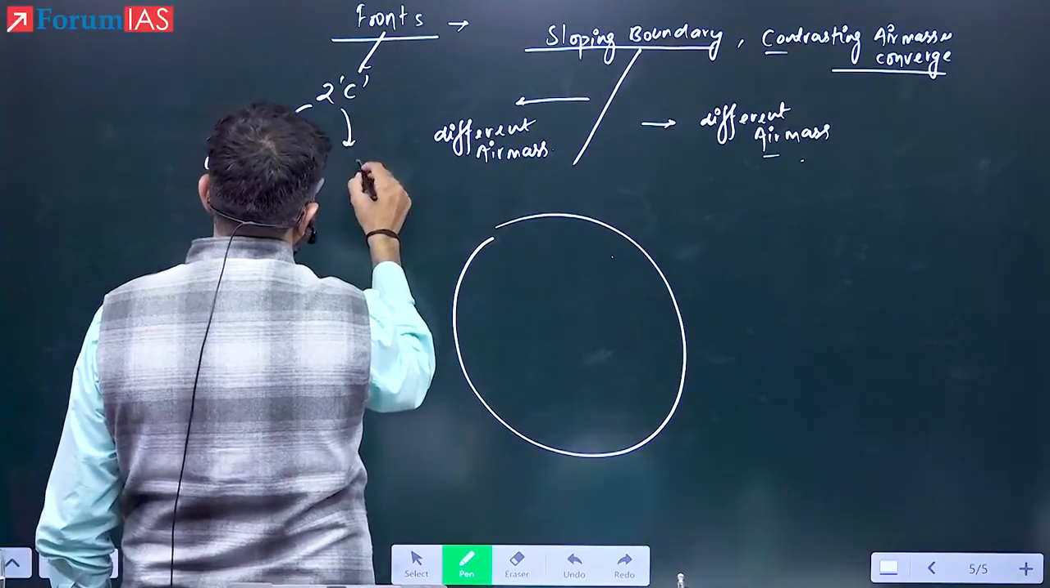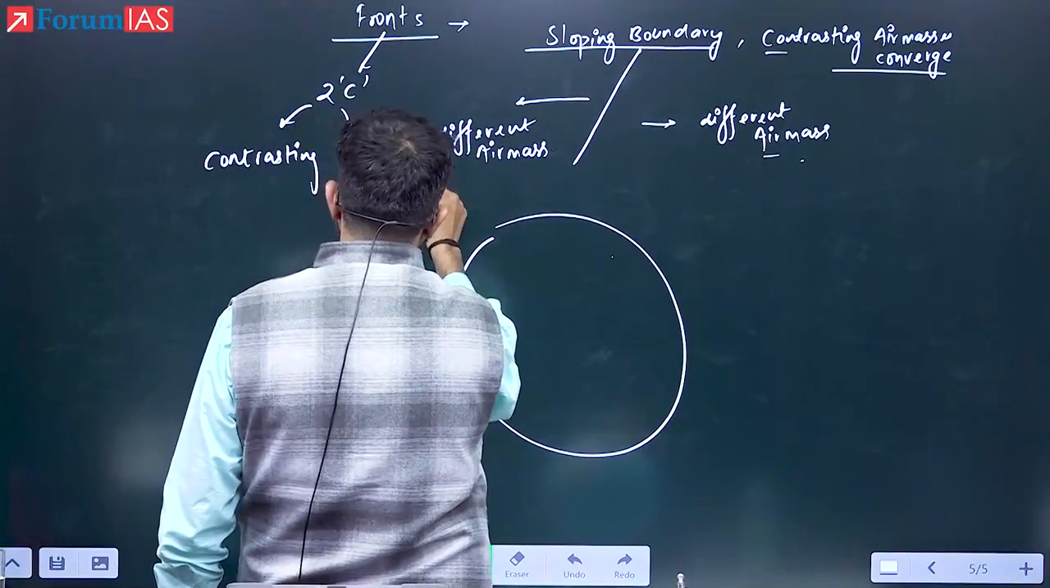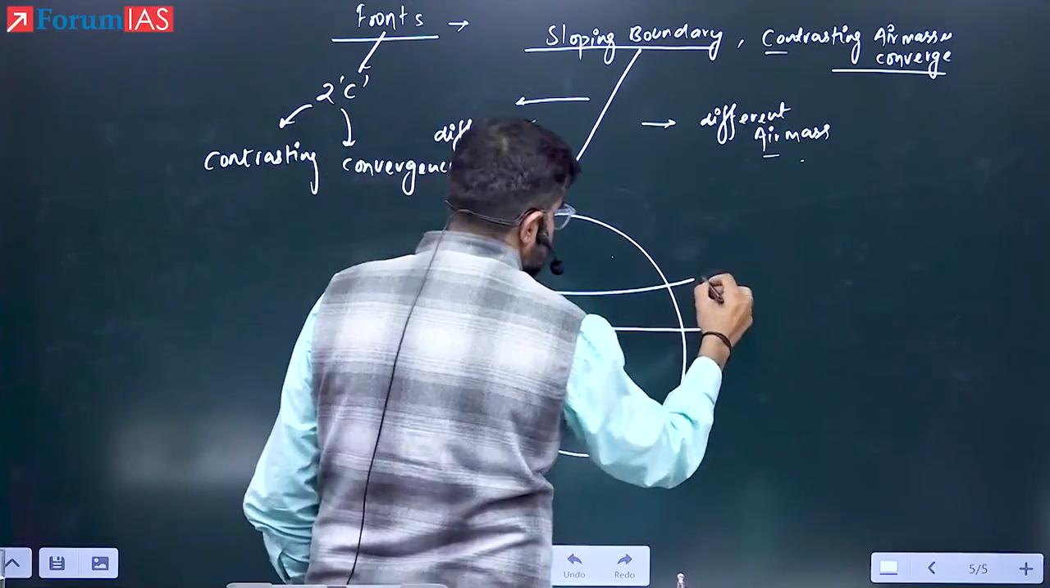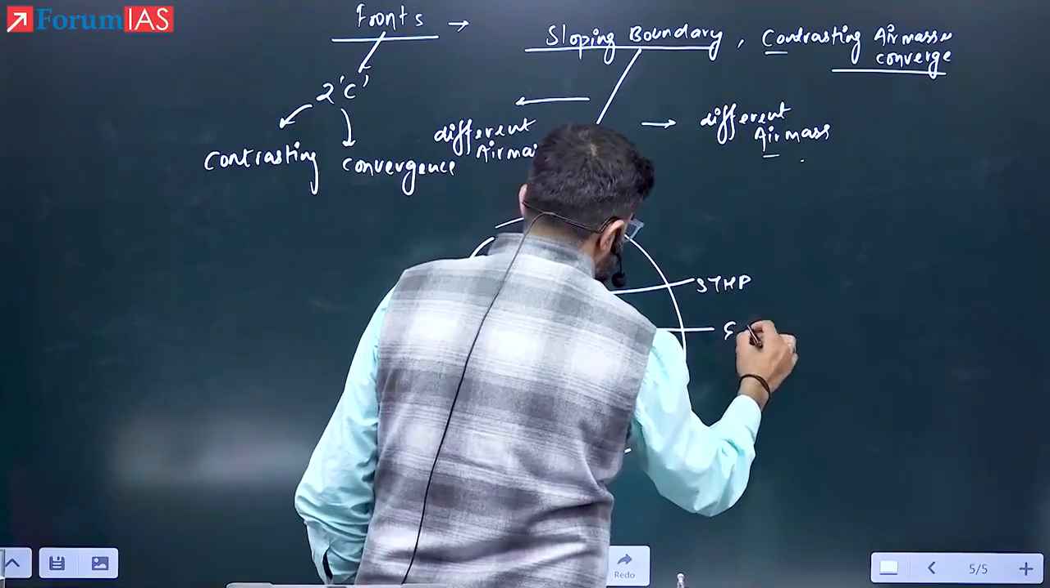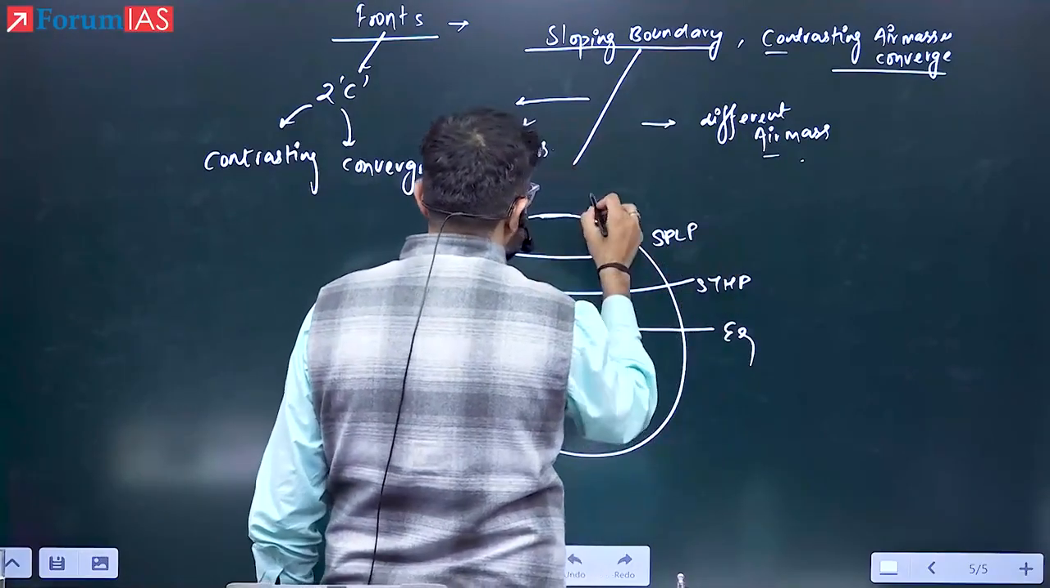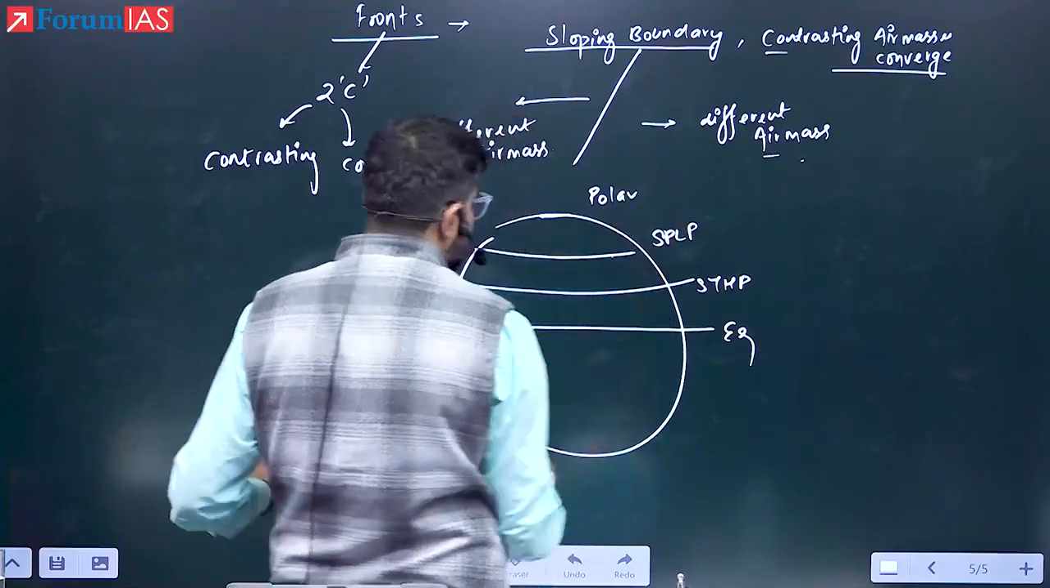Okay, that is convergence. Now see here. Now tell me where the fronts can be formed. See here. Equator, STHP. This is equator. Here it is SPLP, and last is polar high. Tell me the first one by one.